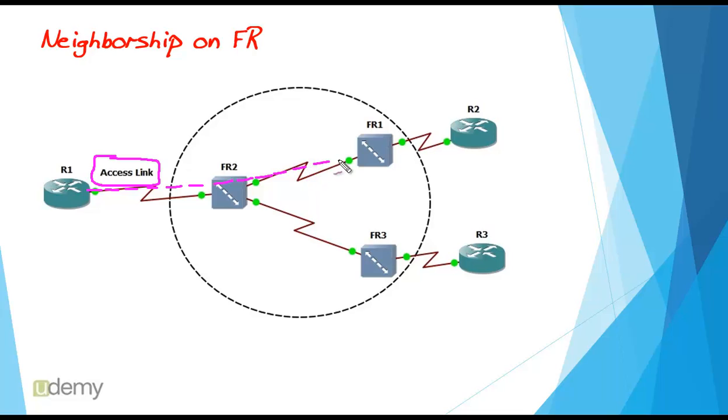This is a virtual circuit, not a physical circuit. So we have a PVC between R1 and R2 and a PVC between R1 and R3. You could have a PVC between R2 and R3 too, but for now I just want to have only these two PVCs. For EIGRP, neighborship is formed only on direct PVCs. For example, in our scenario, neighborships will be formed only between router 1 and router 2, and router 1 and router 3. Since there is no PVC between R2 and R3, there would not be any neighborship between these two routers.